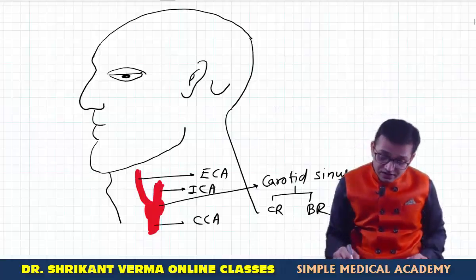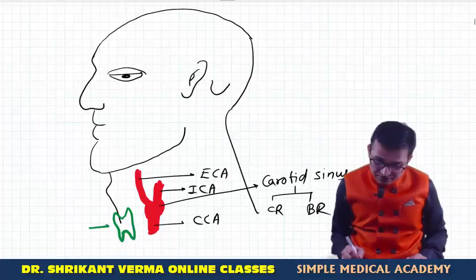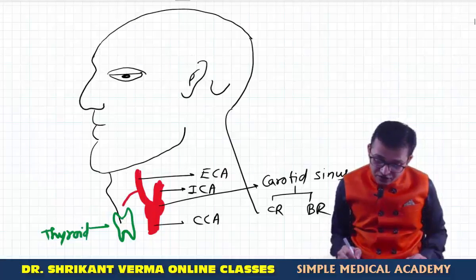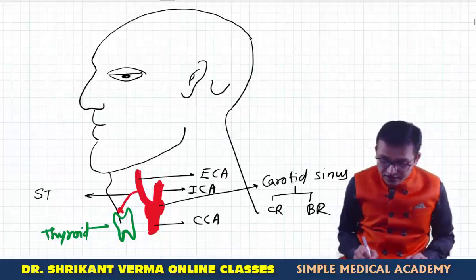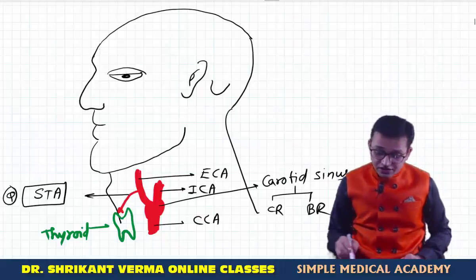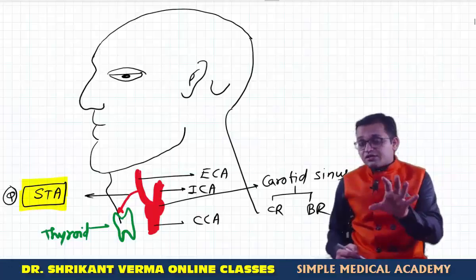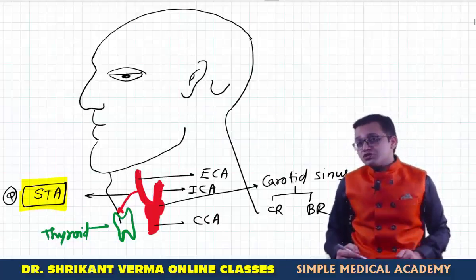Now one by one try to think diagrammatic presentation. Suppose this is the thyroid gland location. So the first artery of the external carotid is supplying the thyroid gland. So what should be the name of this artery? This is known as the superior thyroid artery. MCQ: the first branch of the external carotid artery, your answer is the superior thyroid artery. Gray's Anatomy writes clear cut that superior thyroid artery is the first branch of the external carotid artery.